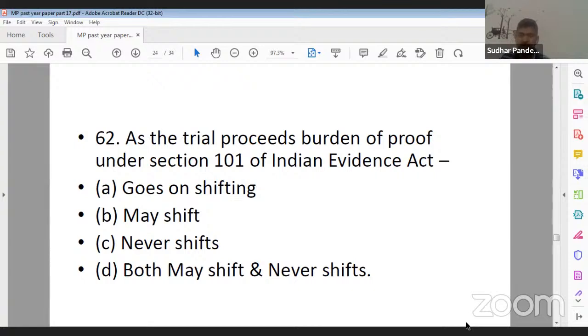Question number 62. What should be the correct answer? Never shifts. Very good. So I hope you people are aware that under section 101, the burden of proof never shifts, while under section 102, the burden of proof continuously shifts, goes on shifting.